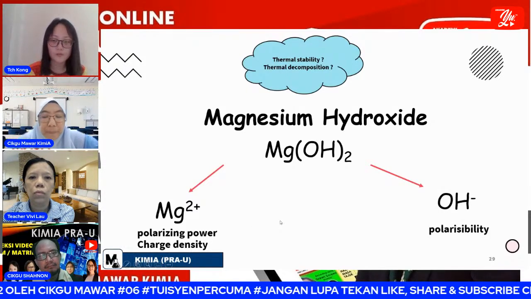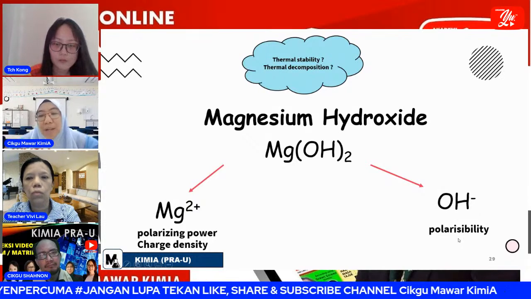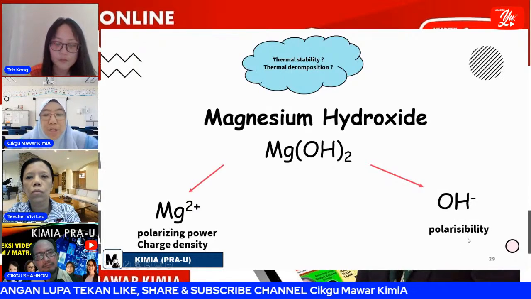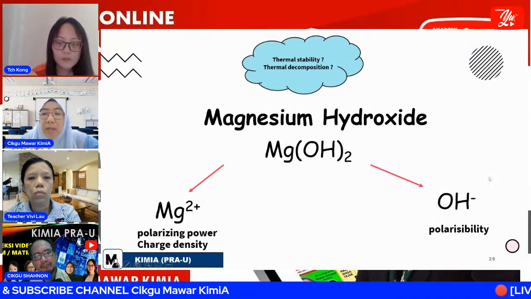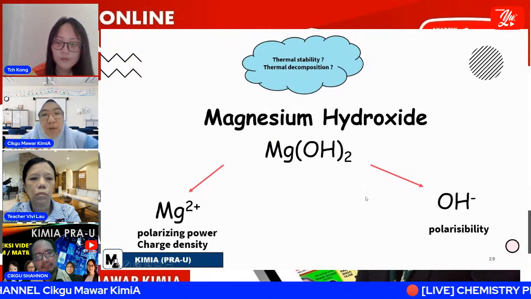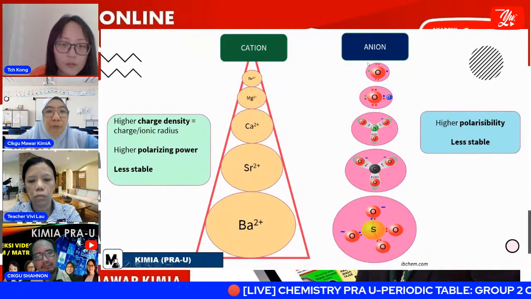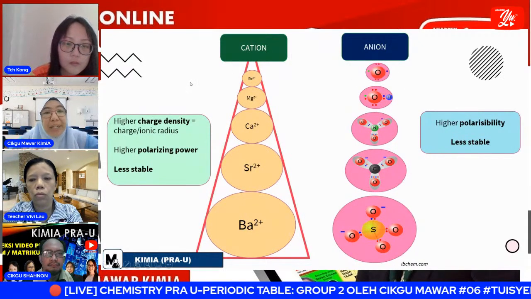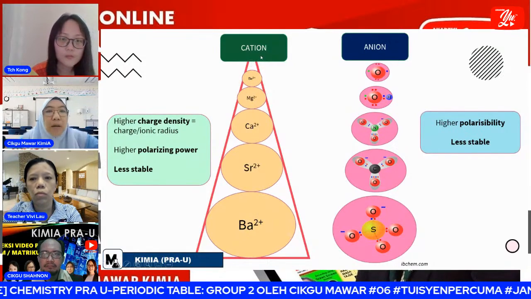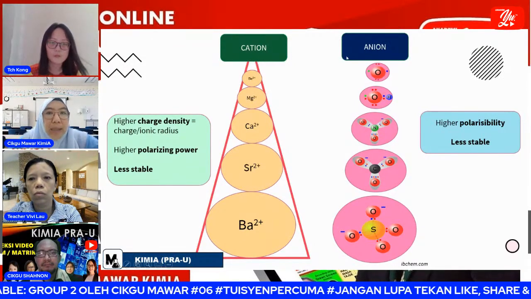For the hydroxide ion, the keyword is polarizability. So this is the keyword when you want to explain about the anion, the hydroxide ion. For this case, it's a hydroxide ion. Because we talk about the thermal stability of an ionic compound, we must look at the cation and the anion.